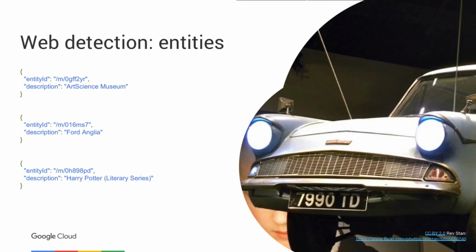The first one it found was Art Science Museum, which is a museum in Singapore where this car is currently on display. The second entity it found was Ford Anglia, which is indeed the correct model of this car, and it's even able to tell us that this car is from Harry Potter.